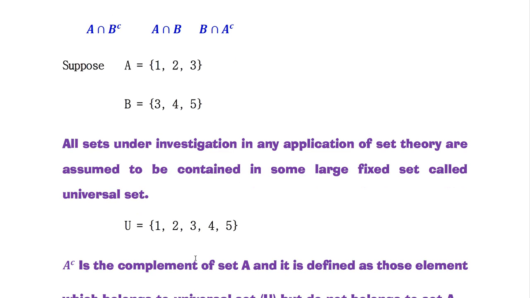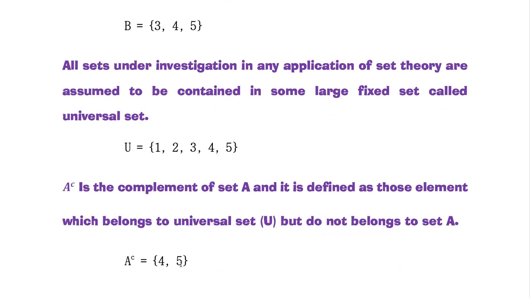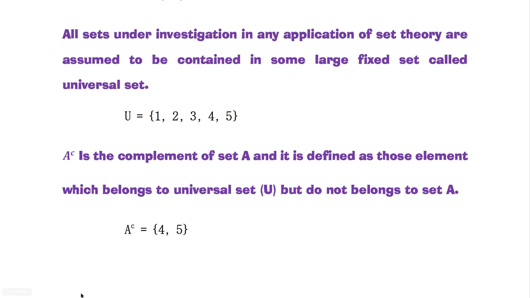The other term is complement. What is complement? The complement of set A is defined as those elements which belong to the universal set but do not belong to set A. A complement means the set of elements which belong to the universal set minus the elements of set A. So what is A complement?